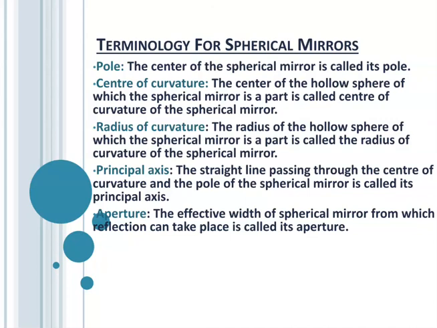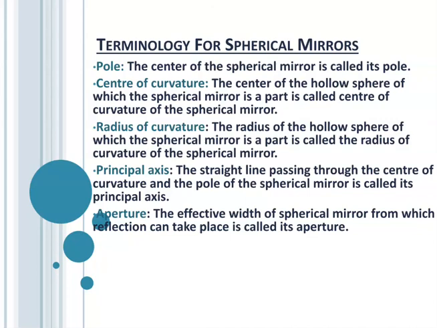Next one is radius of curvature. What is radius of curvature? The radius of the hollow sphere of which the spherical mirror is a part is called the radius of curvature. Radius of curvature is denoted by capital R. Now, what is the relation between focal length and radius of curvature? The focal length of a spherical mirror is half of the radius of curvature.